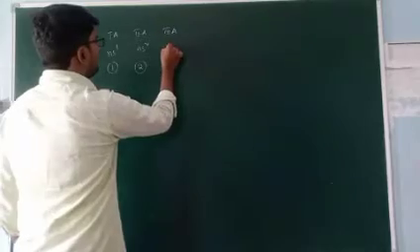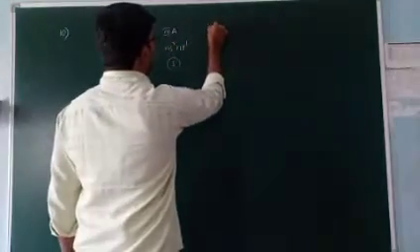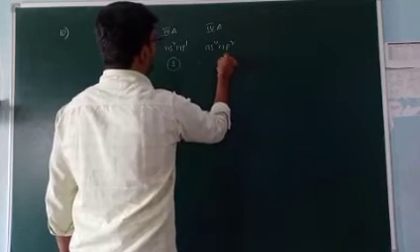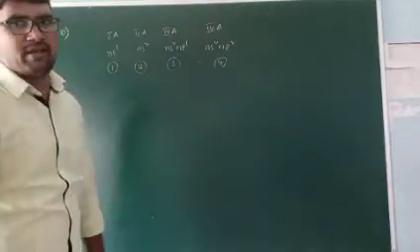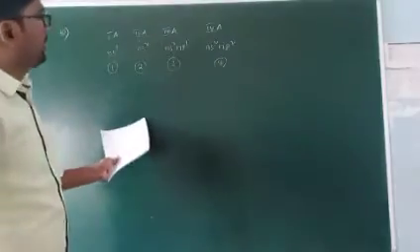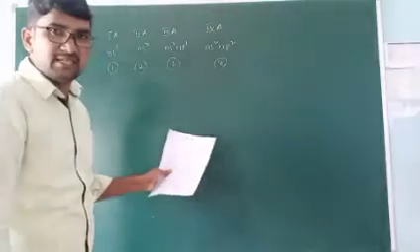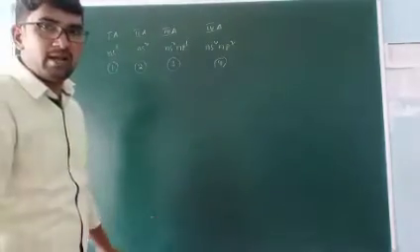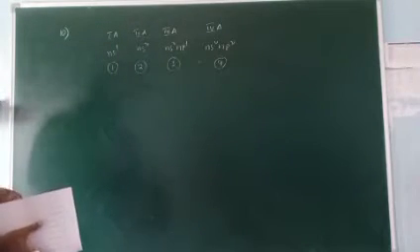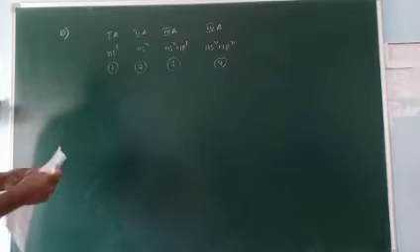In the 3rd A group, ns2 np1, 3 electrons. In the 4th A group, ns2 np2, 4 electrons. In the 5th A group, 5 electrons. 6th A group, 6 electrons. 7th A group, 7 electrons. So the group number indicates how many electrons are present in the outermost shell. Okay? Right. Next one, 11th one.